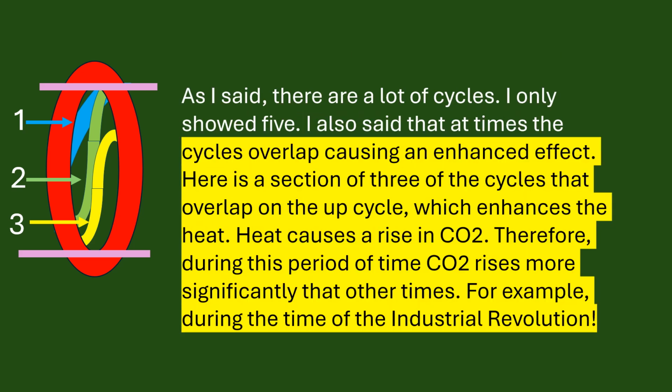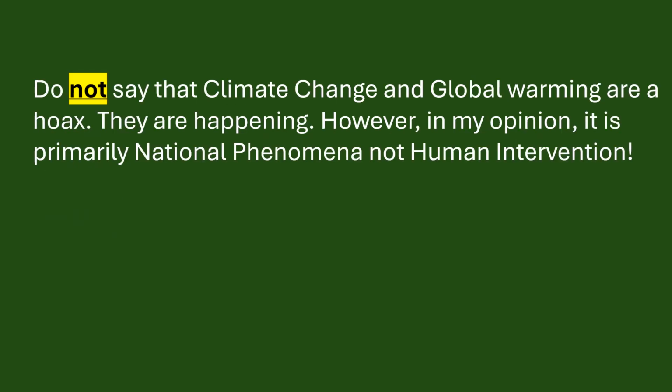I only showed 5. I also said that at times the cycles overlap, causing an enhanced effect. Here is a section of 3 cycles that overlap on the up cycle, which enhances the heat. Heat causes a rise in CO2, therefore, during this period of time, CO2 rises more significantly than other times. For example, during the time of the Industrial Revolution. Do not say that climate change and global warming are a hoax. They are happening. However, in my opinion, it is primarily natural phenomena, not human intervention.